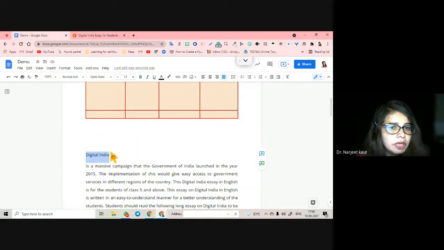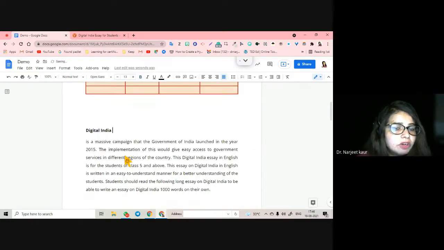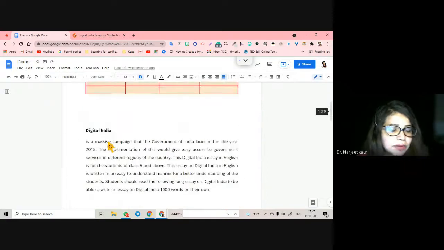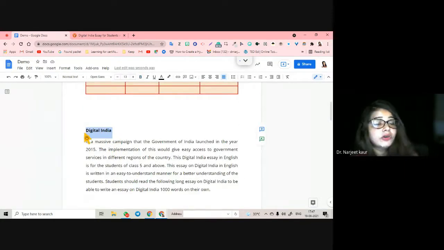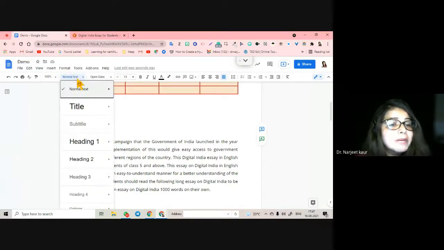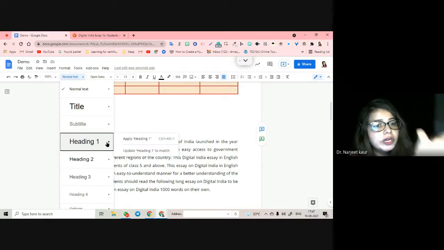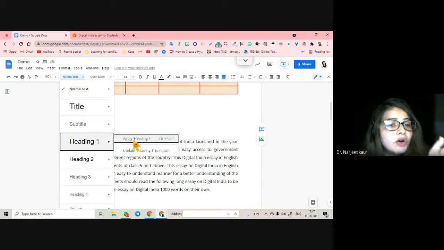So what I'm going to do is turn this into a table of contents. Now, how do I do that? First of all, we will have to select the heading. Right now it is appearing in normal text. Even this one is appearing in heading 3. This does not make a table of contents. These headings are not going to make it into the table of contents because they have to be in a particular heading, which is heading 1. Remember that. To turn any caption, any phrase, any word into a heading, you have to apply heading 1. Only after that is it going to turn into a table of contents.